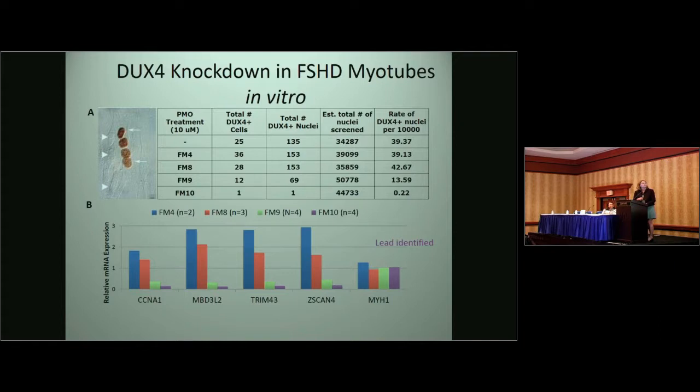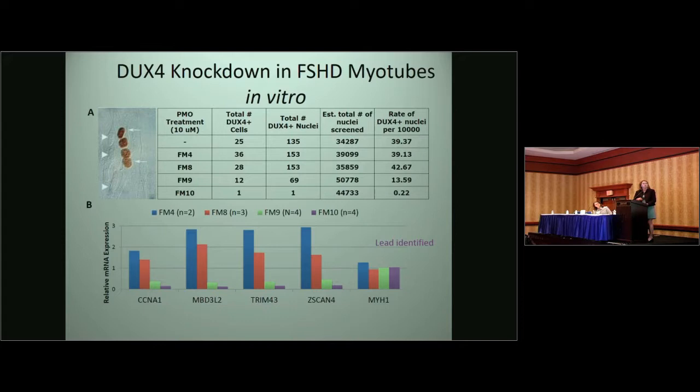And we had a significant knockdown with FM10 of total DUX4 positive cells and DUX4 nuclei, and almost a complete abolishment of staining with FM10. Now, FM9 in green, and to a greater extent FM10 in purple, knocked down DUX4 target genes, showing that these morpholinos interfere with DUX4 function.